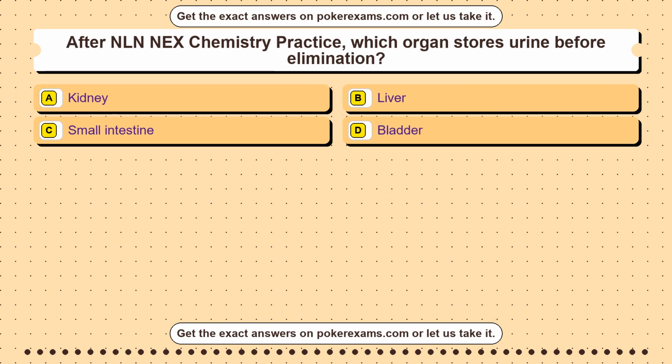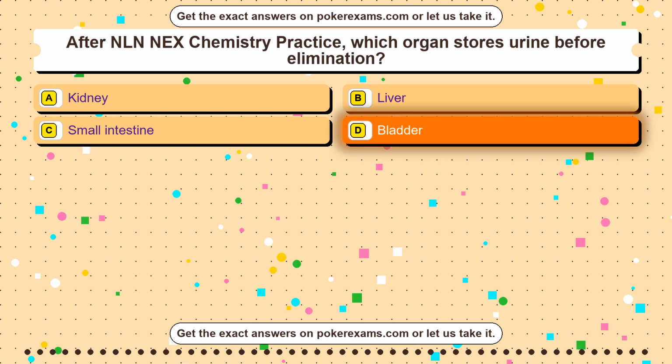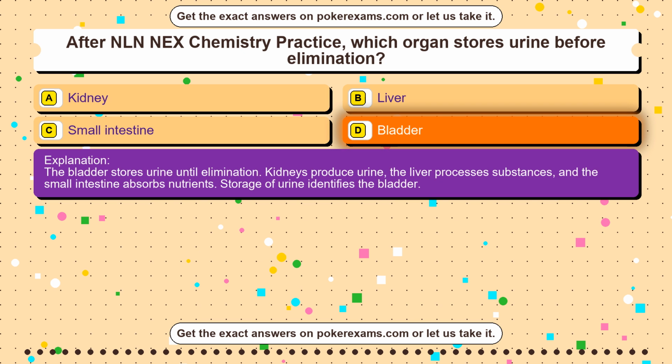Question 26. After NLN NEX Chemistry Practice, which organ stores urine before elimination? Option A. Kidney. Option B. Liver. Option C. Small intestine. Option D. Bladder. The correct answer is option D. Bladder. The bladder stores urine until elimination. Kidneys produce urine, the liver processes substances, and the small intestine absorbs nutrients. Storage of urine identifies the bladder.